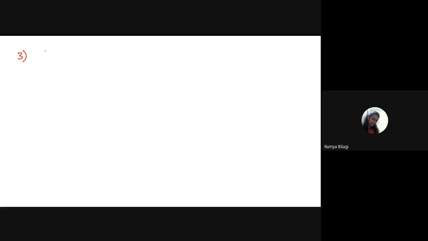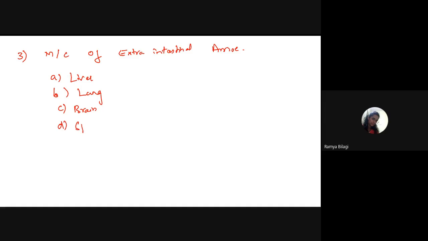Next, one more question asked related to amoebiasis. The most common site of extraintestinal amoebiasis. What is the answer? Liver, ma'am. The options: liver, lung, brain, and spleen. Liver. Let the other students also answer.